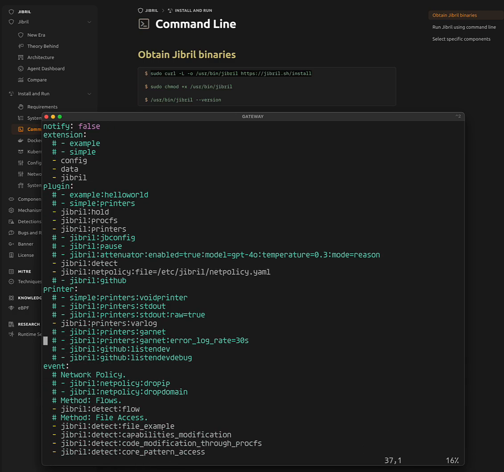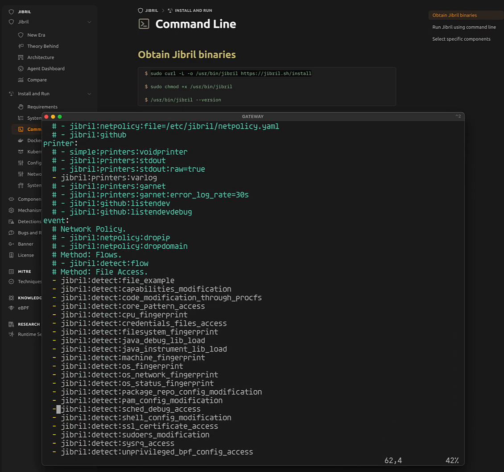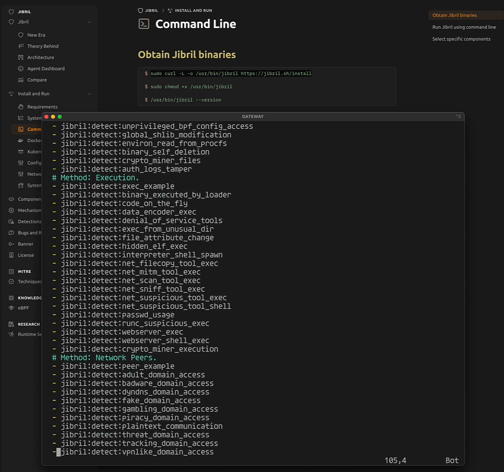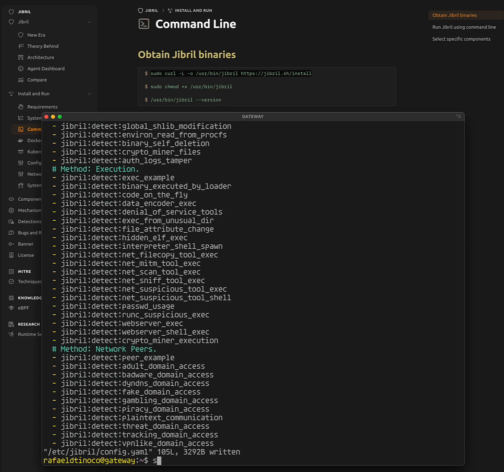So I don't want the network policy applied. Fire log for detections is okay. I don't want flows. And that's it. Let's restart.